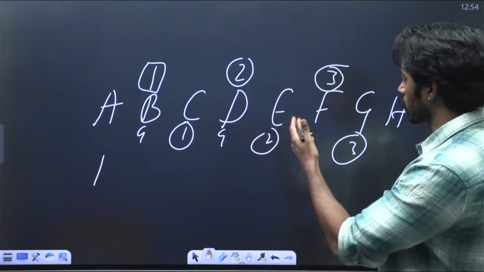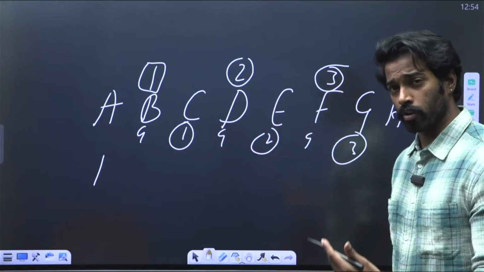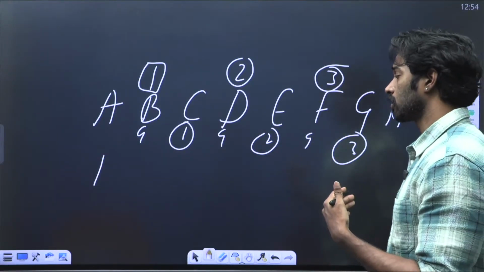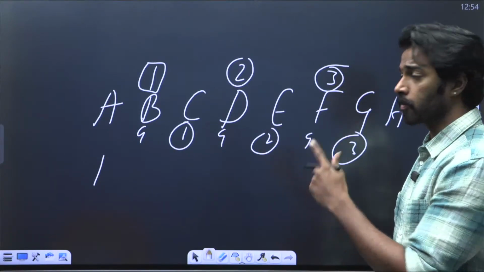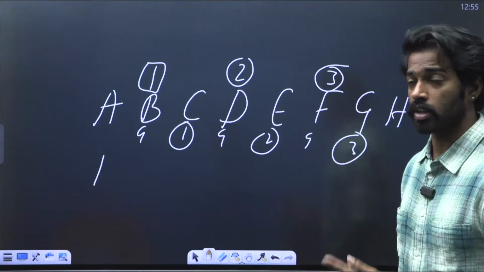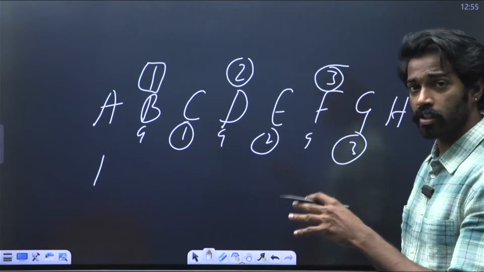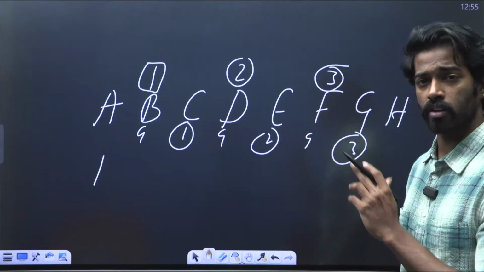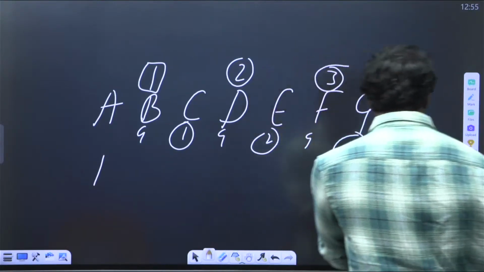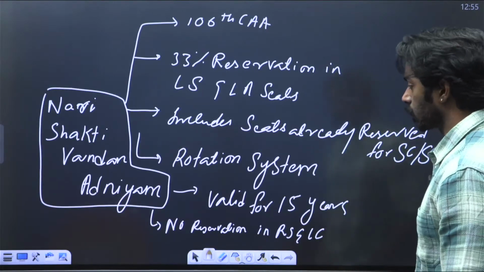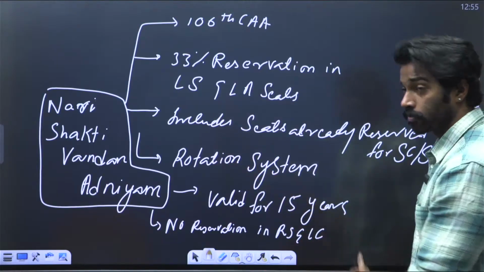Let's say all 3 constituencies have come up with some policies and laws. When the reservation ends there, they might or might not get elected again. That way, the long-termness of the policies tends to reduce whenever there is rotation of seats in such a manner. Now, this particular law is valid for 15 years.